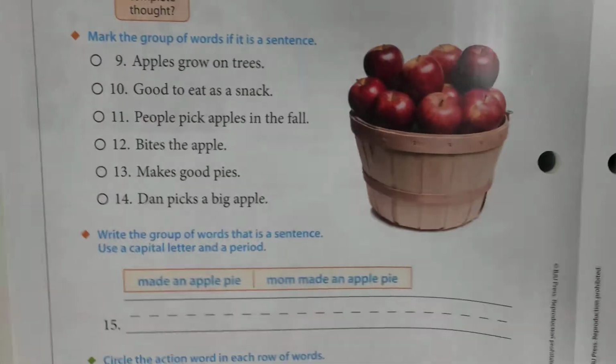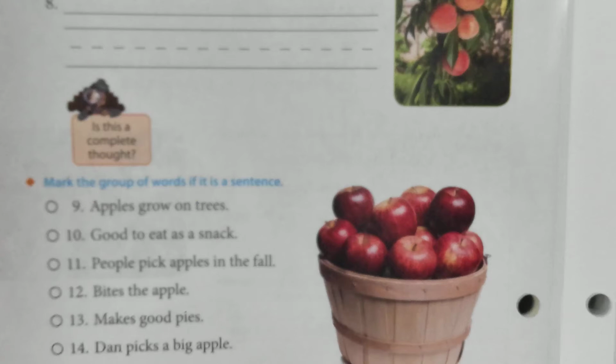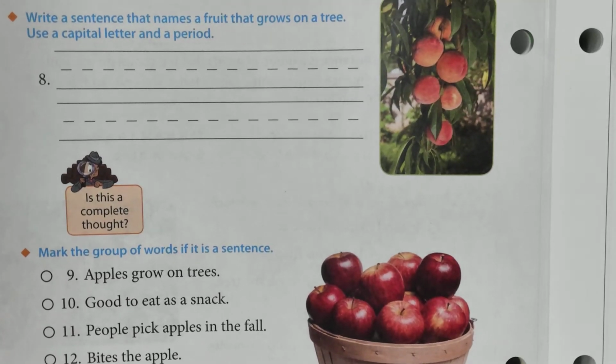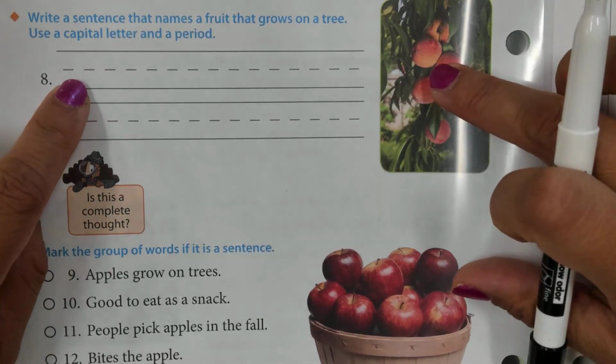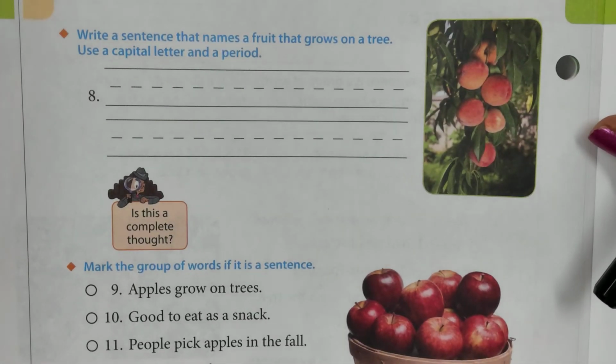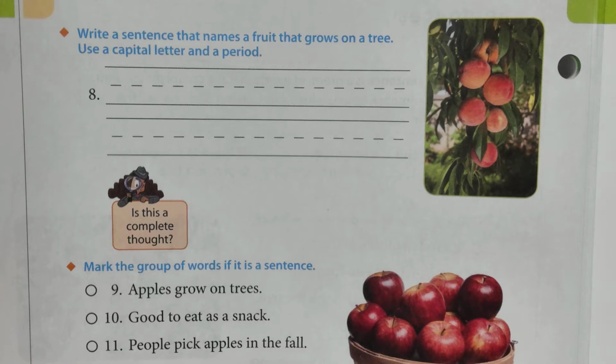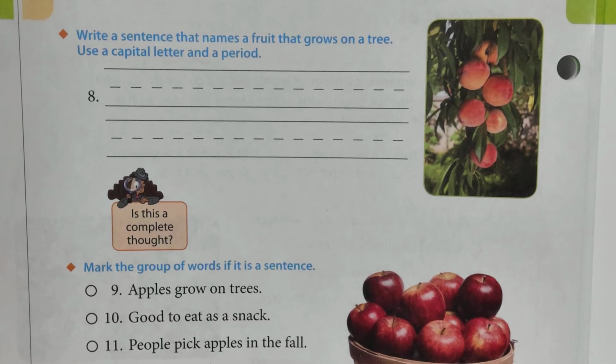And it says, use a capital sentence that names a fruit that grows on a tree. Use a capital letter and a period. All right, so it says, look at that picture. So you can use that one, peaches, which are one of my favorite fruits, and actually Gabriel's one of my favorite fruits as well. We both love peaches. I love all fruits, to be honest.